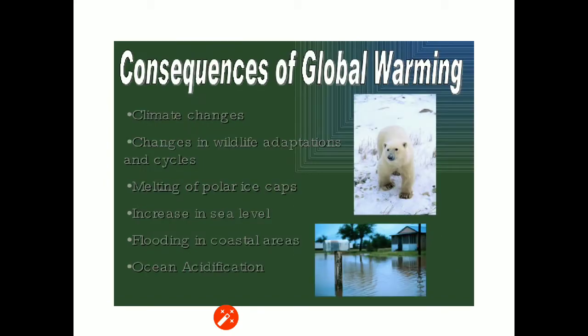Consequences of global warming: climate changes, changes in wildlife adaptations and cycles, melting of polar ice caps, increase in sea level, flooding in the coastal areas, and ocean acidification.